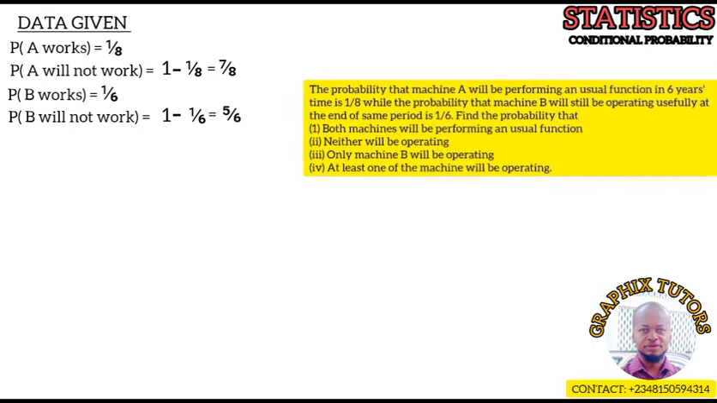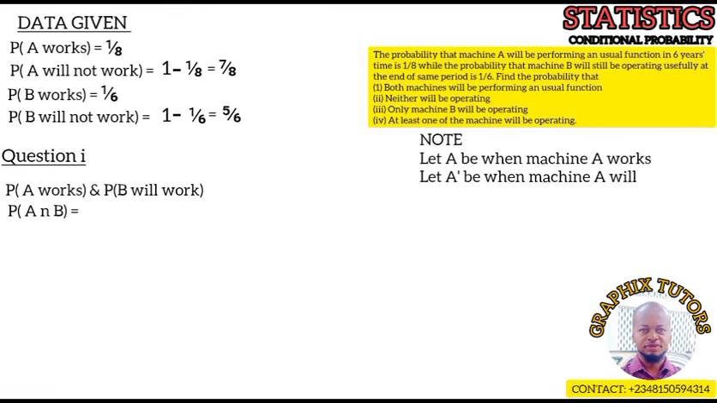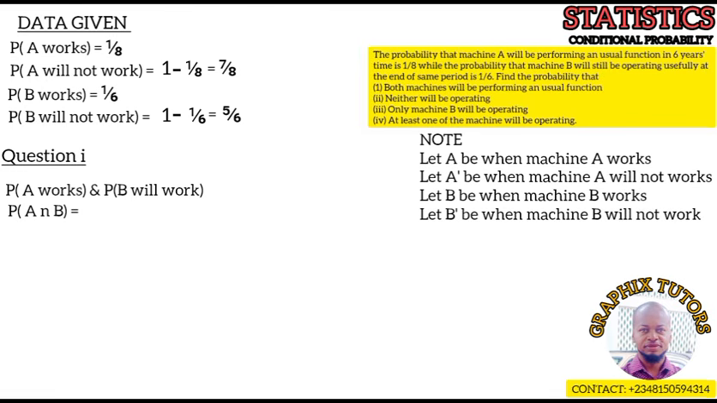So we're now told to find the probability, for the first question, Roman figure 1, that both machines will be performing an usual function. So it means that machine A will be performing usual function and machine B will be performing usual function. So this means probability of what? A intersection B, because A is representing machine A and B is representing machine B. So it will be probability that A intersection B. And probability of A intersection B means probability of A multiplied by probability of B, and that is given from our question.